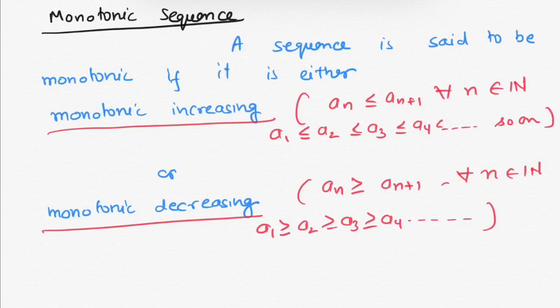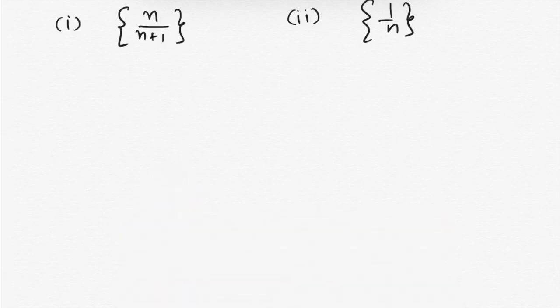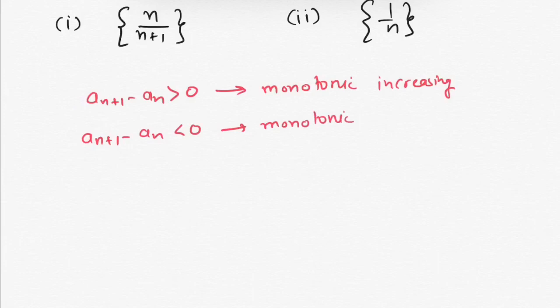Now let us see some examples to make this concept more clear. We have two sequences here. We have to verify which one is monotonic increasing and which one is monotonic decreasing. For this, let me tell you a key point. If an plus 1 minus an is positive, then the sequence is monotonic increasing, and if an plus 1 minus an is negative, then the sequence is monotonic decreasing.